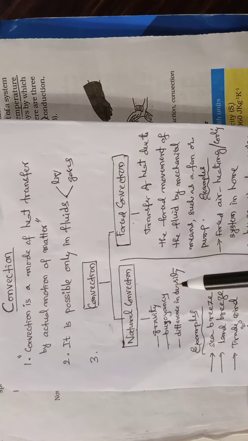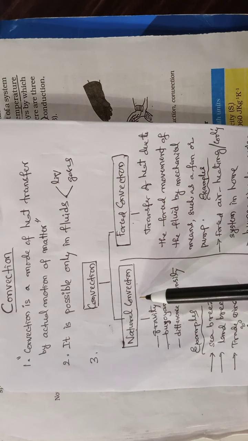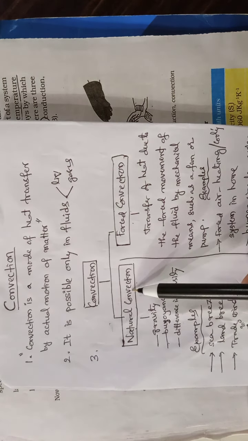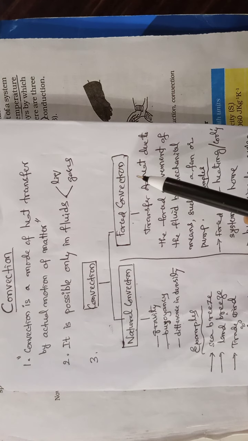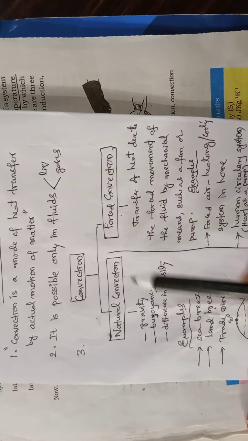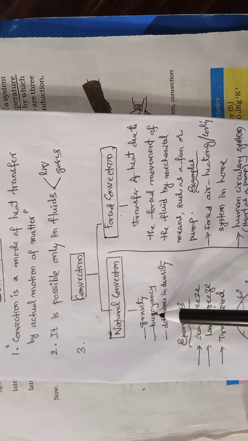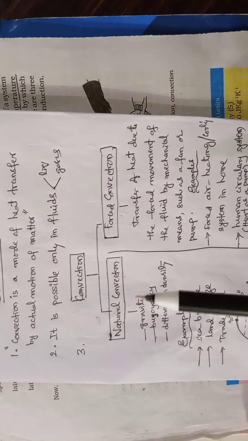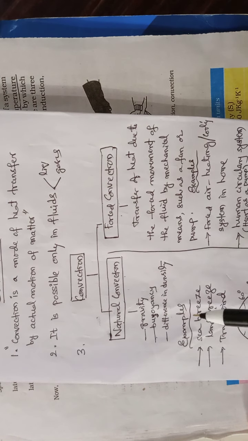Now let us consider as many examples as possible for natural convection. After completing natural convection only, let us go to forced convection. In natural convection, the force of buoyancy helped the hot air go up, and after its cooling down, the gravity force helped it come back again, and the movement was due to the difference in density.